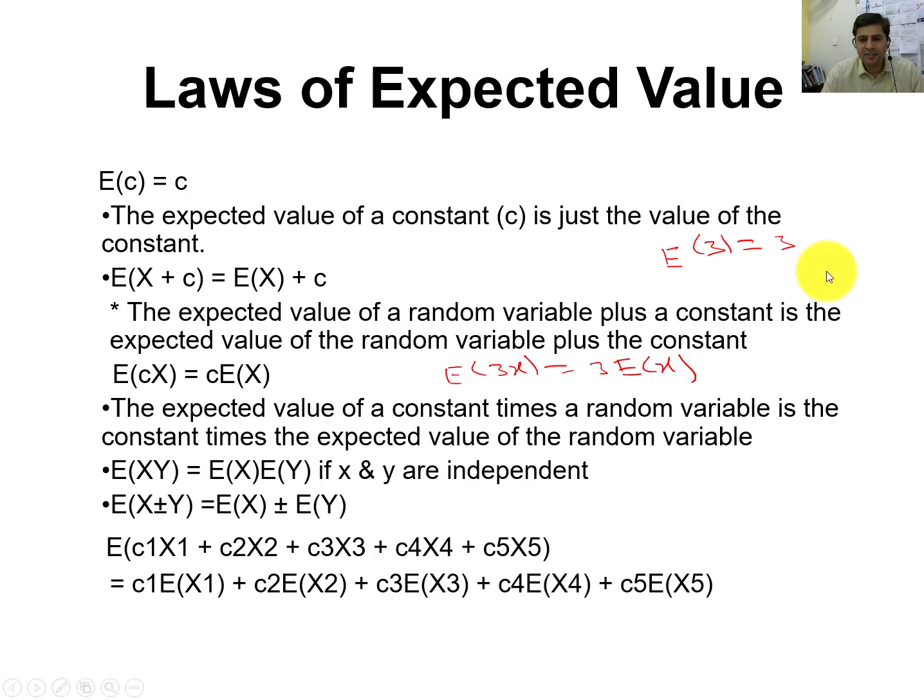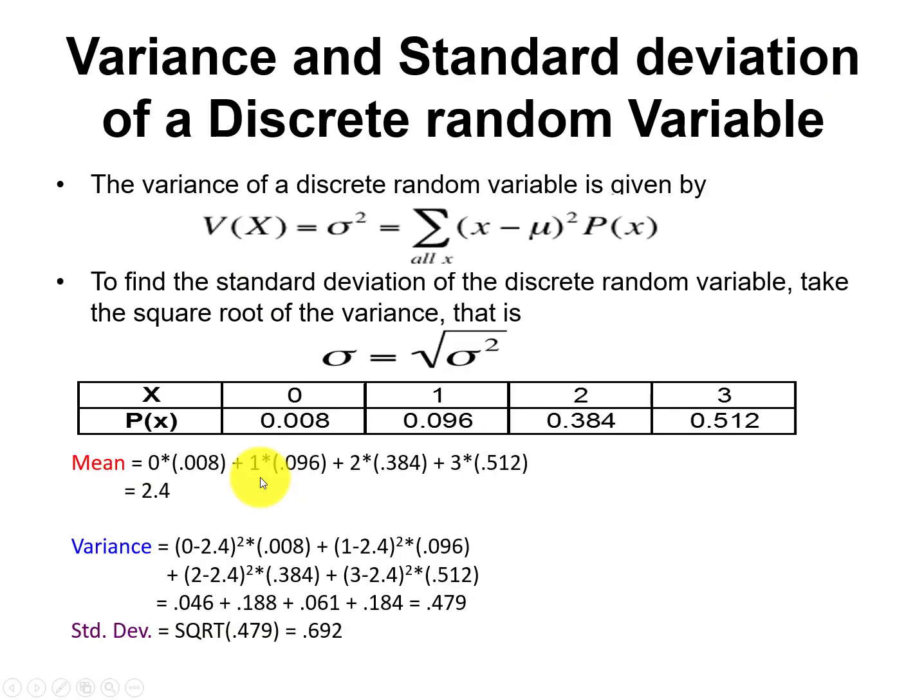You need to understand once again that the mean of a constant will be that constant. If we apply the mean to a variable added to a constant, then we will write it like this. If there are two independent random variables, then it will look like this.